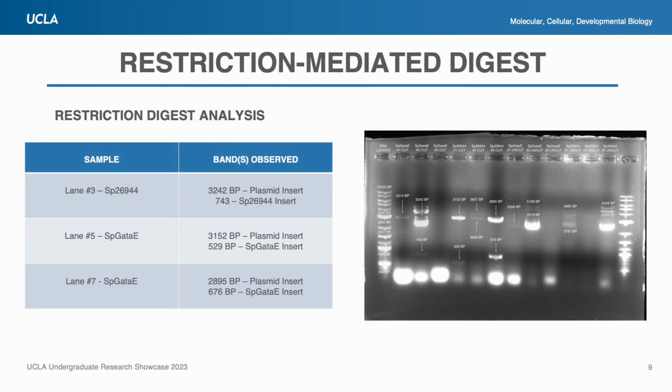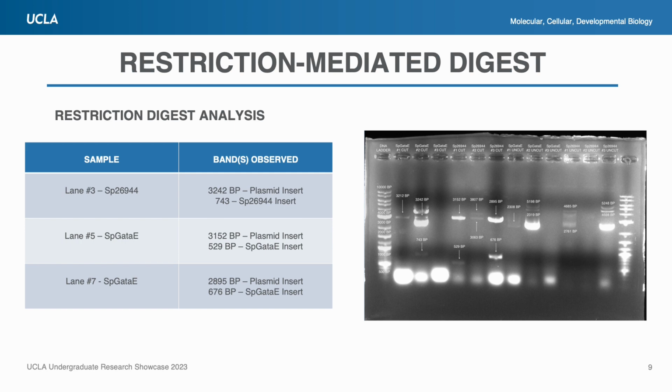Next, as a preliminary confirmational method to ensure that the correct and desired DNA insert was successfully incorporated into the stock plasmid vector, a restriction digestion analysis was conducted and the DNA fragment sizes were analyzed using standard gel electrophoresis. The restriction digest process cuts the ligated pieces of insert DNA out from the plasmid vector, which in theory should produce 2 distinct bands corresponding to both the empty plasmid vector and the DNA insert size, respectively.